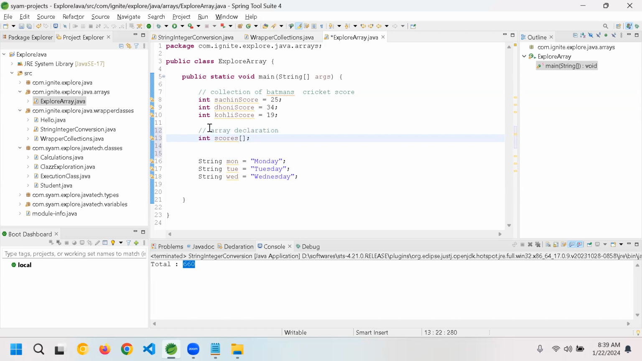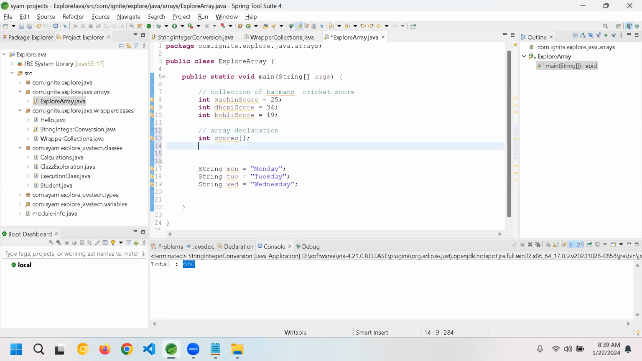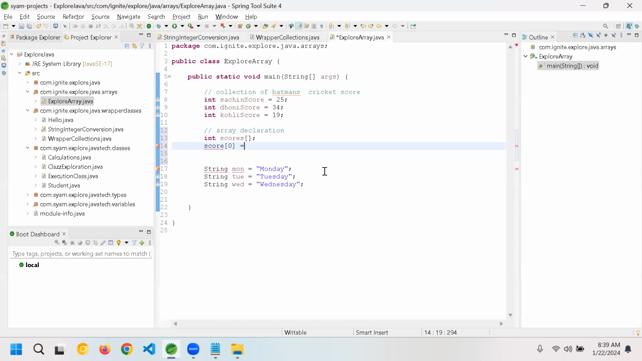Now, sometimes after that, let's say you will assign it. Let's say scores of 0 equal to, guys, all these arrays are index based. Index starts from 0. The first element is index 0. This we discussed in the second or third class, correct? Yes, sir. So now scores of 0 equal to, let's say I'm giving 25.